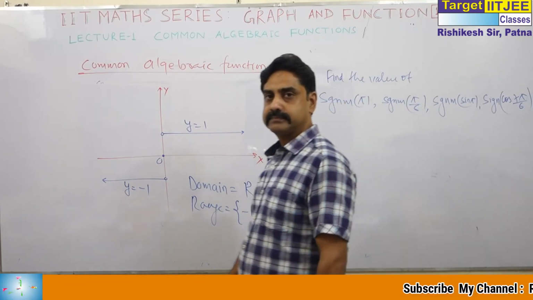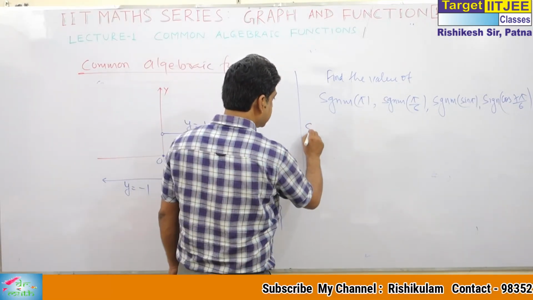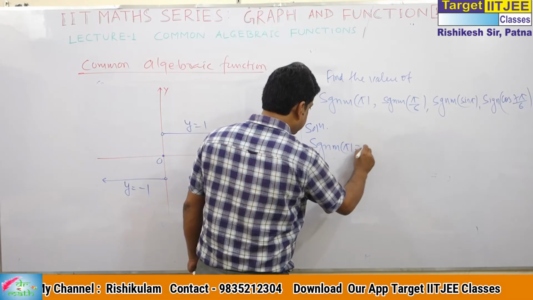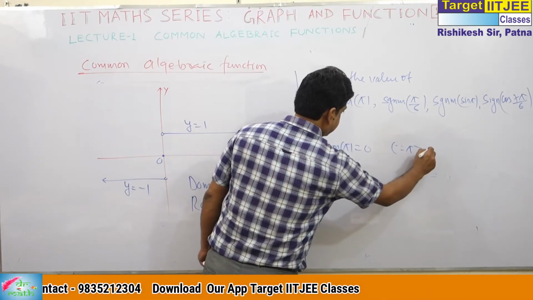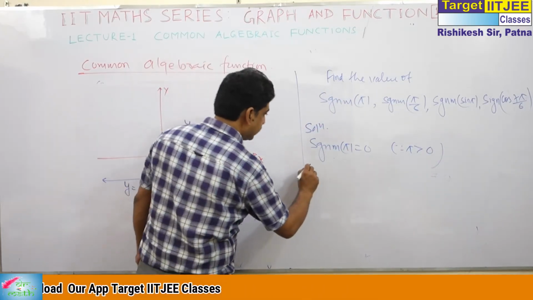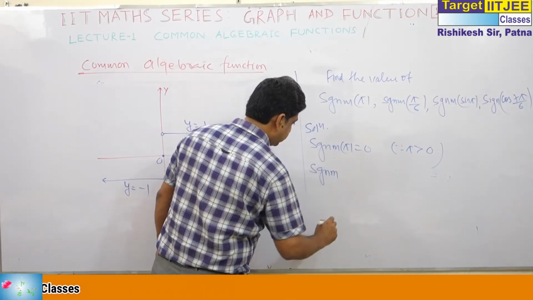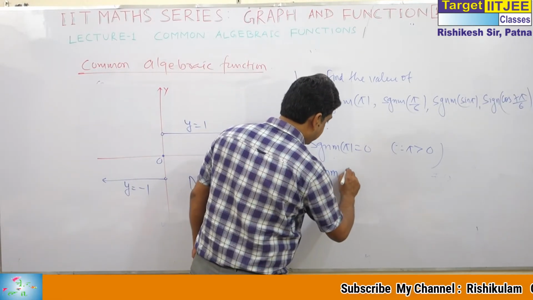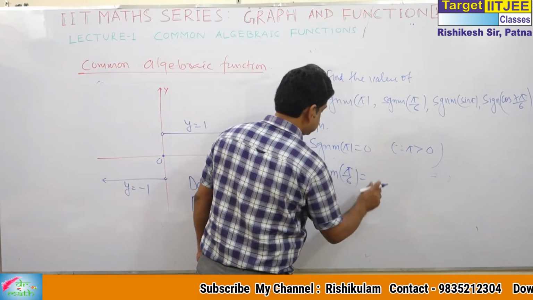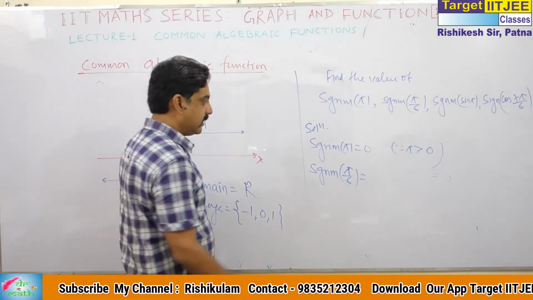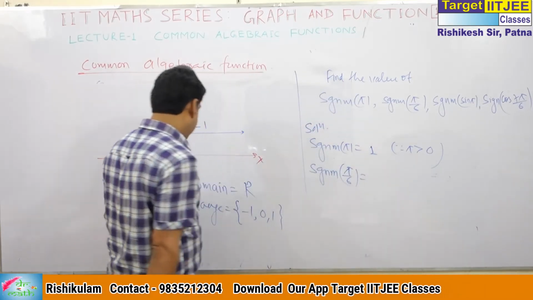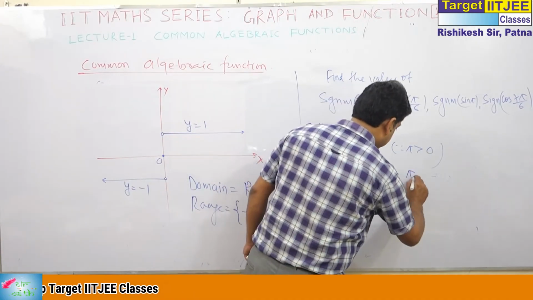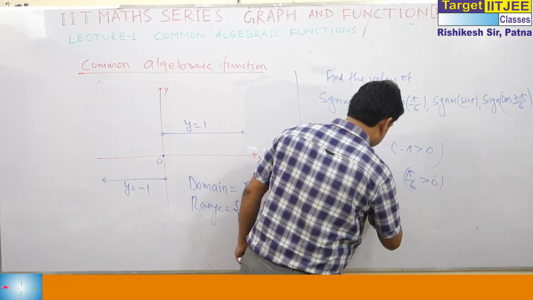So the answer: signum, in short we write sgn. Sgn of pi by 6 is 1, no, I wrote it incorrectly. When the number is greater than 0, it is 1, and pi by 6 is greater than 0, so this is 1.